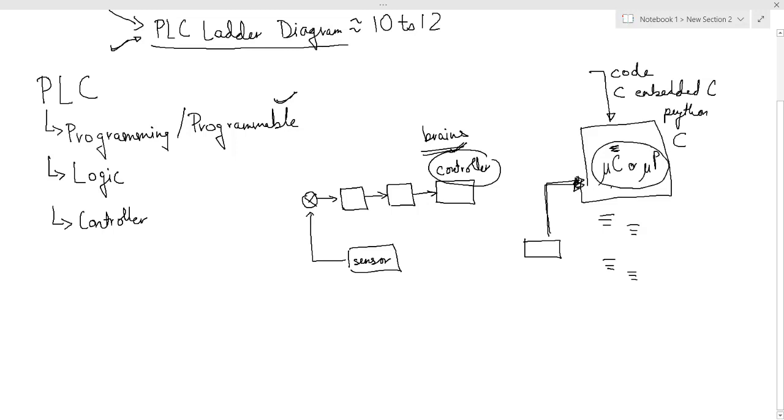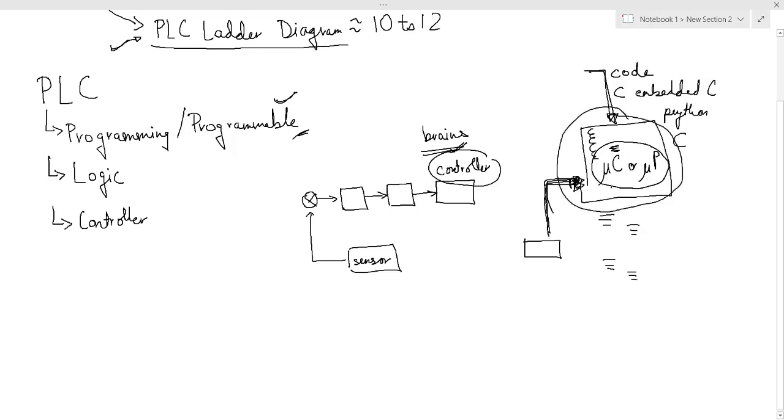These inputs keep on varying throughout the system, and we write the code only once. The code is generally written only once. It can definitely be changed. That is why the word programmable. But generally, once the application has been fixed, that this is what it should be doing, then the code is written. Code is fixed. How the code will be executed, that will change based upon the inputs, right? We will look into this afterwards, but basically understand that we are sending input signals from the sensors, and we have the code written into the controller.